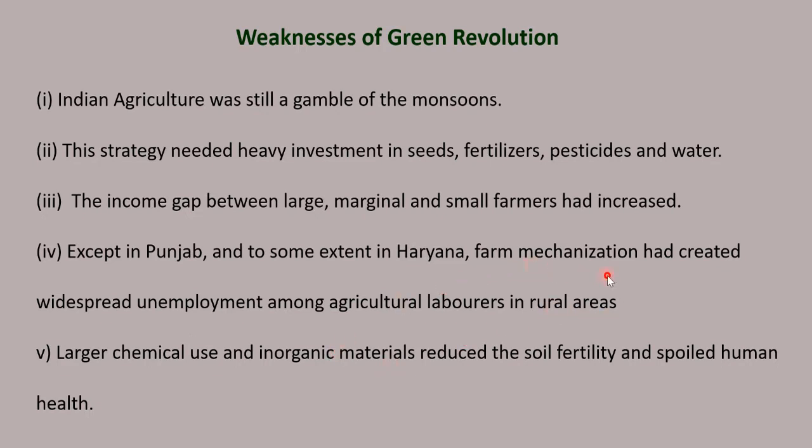Since people started using machines, for ploughing, for harvesting, for cutting, for threshing, for everything machine was used, for spraying fertilizers. So many of the agricultural laborers lost their job. There was widespread unemployment. Then larger chemical use and inorganic materials reduced the soil fertility and spoiled human health.